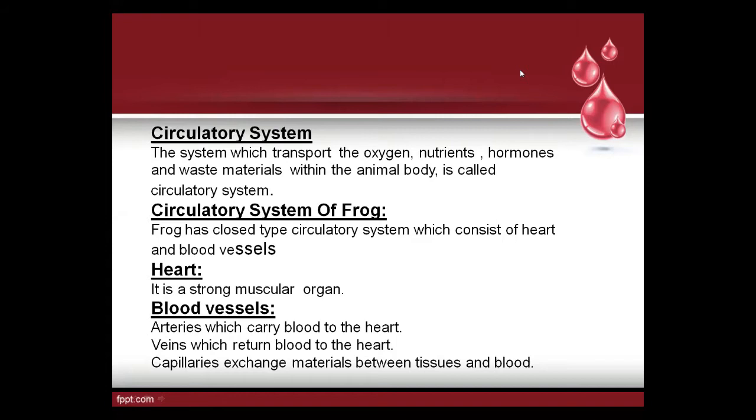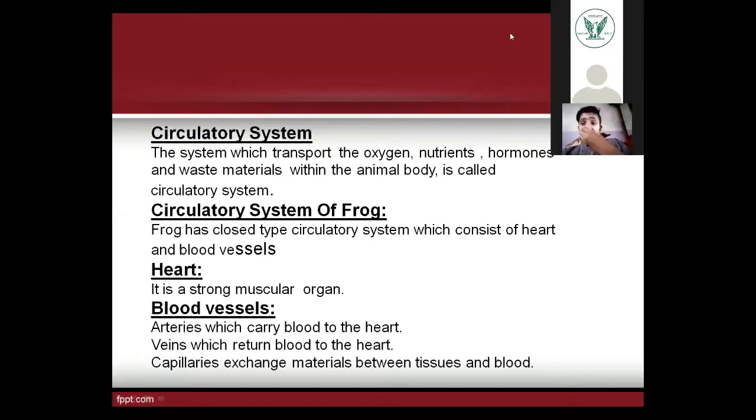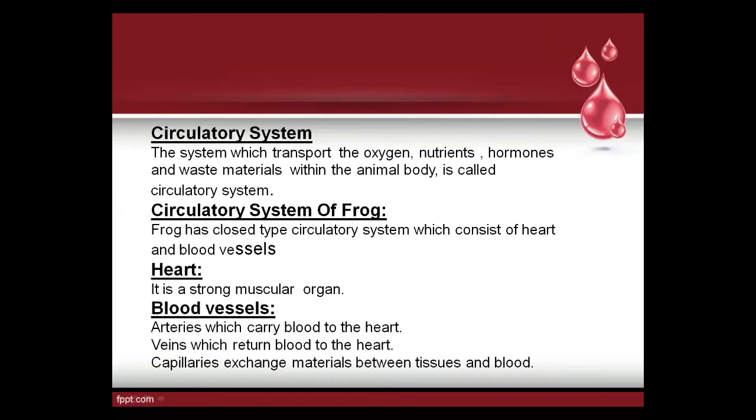In open type circulatory system, blood flows within the living body without vessels, filled in the tissues. Very good examples of open type circulatory systems are arthropods and molluscs. Grasshopper we can say is a very good example.